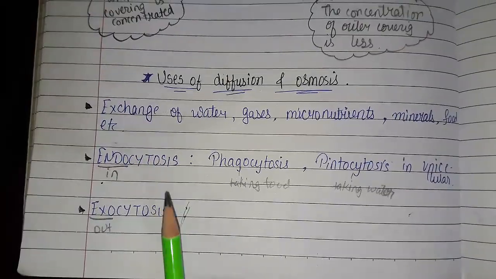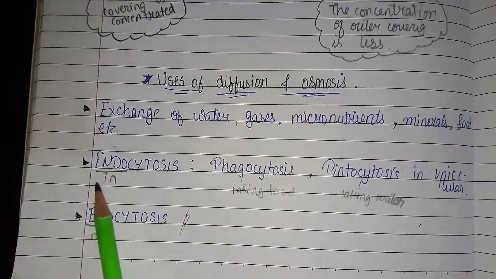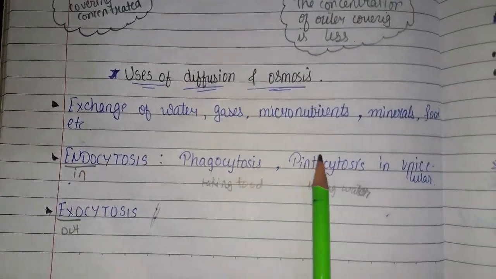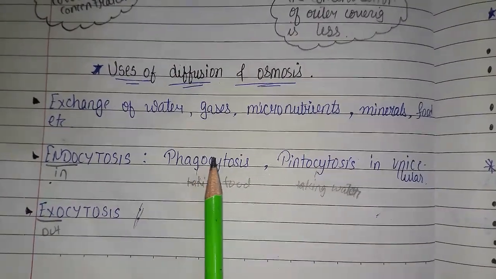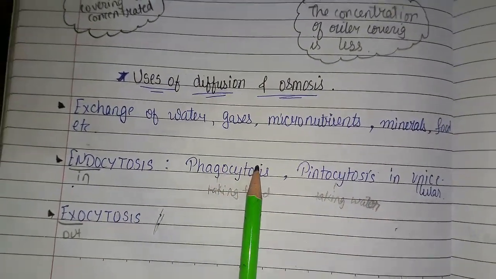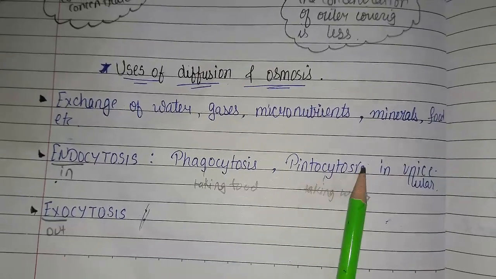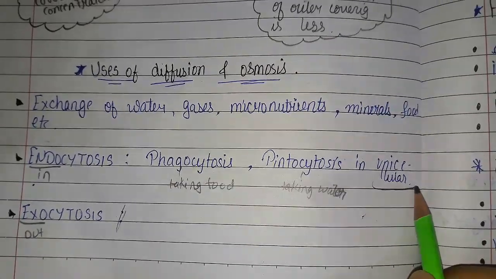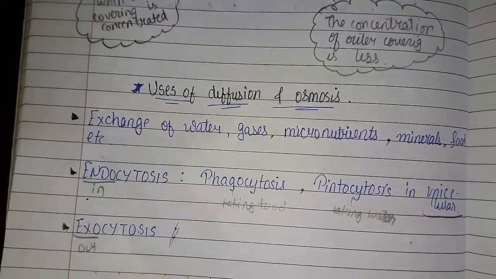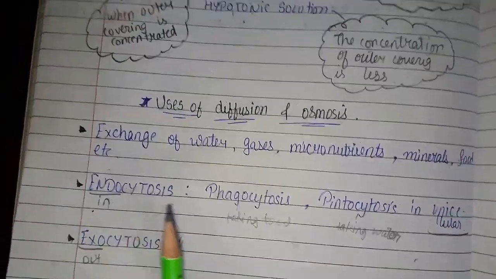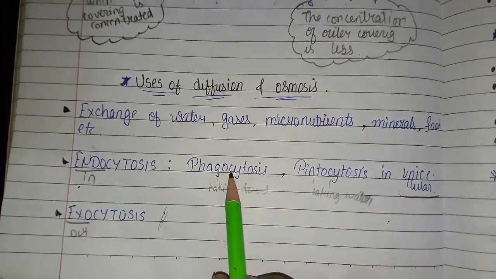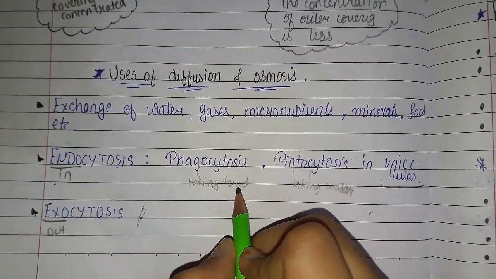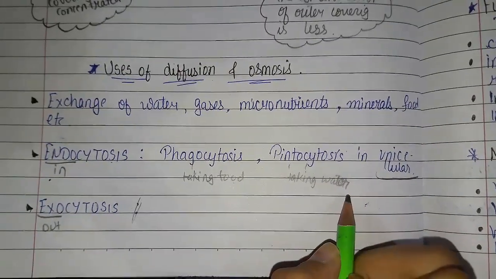Okay, now endocytosis. What is endocytosis? Endo means in. Endocytosis has two parts, phagocytosis and pinocytosis. Phagocytosis means taking food inside the cell, and pinocytosis means taking water inside the cell. This happens only in unicellular organisms.